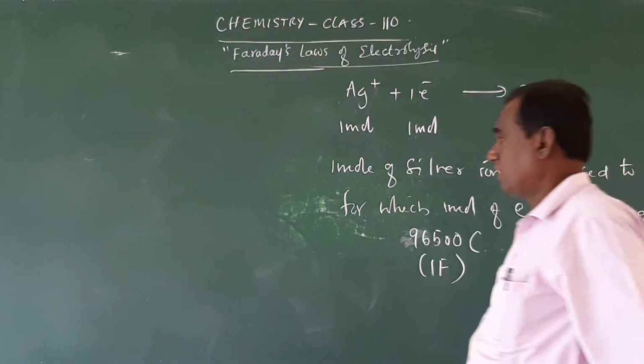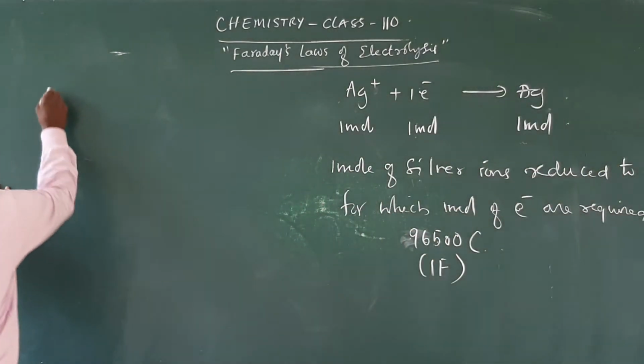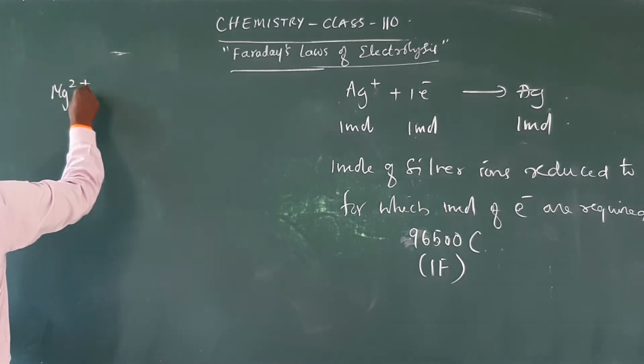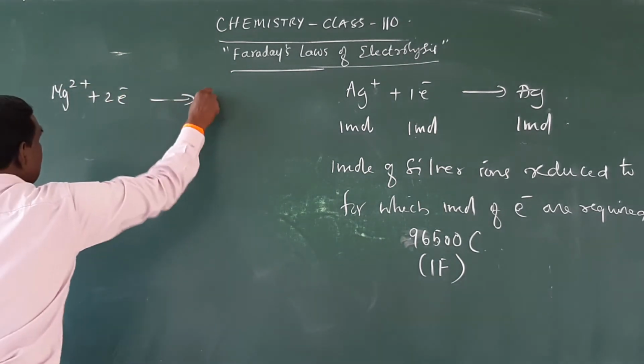For a second example, Mg2 plus plus 2 electrons gives rise to Mg.